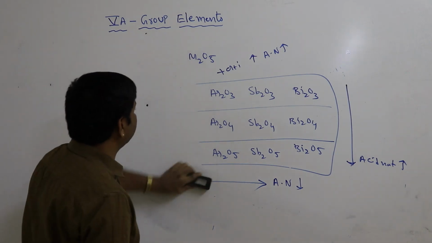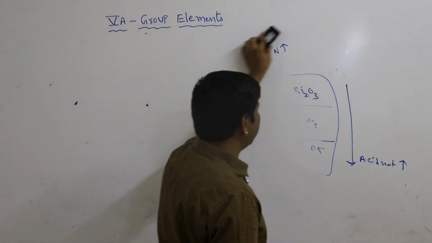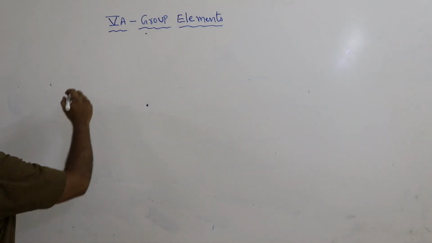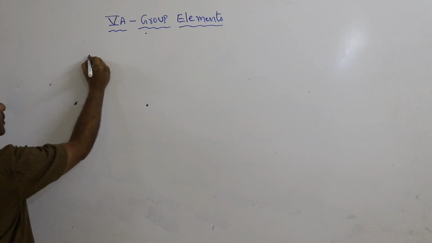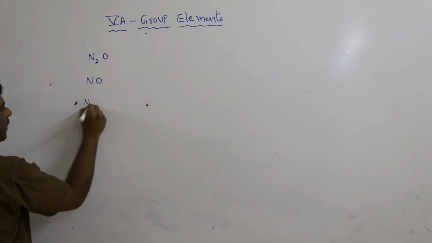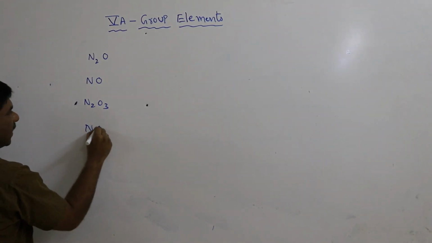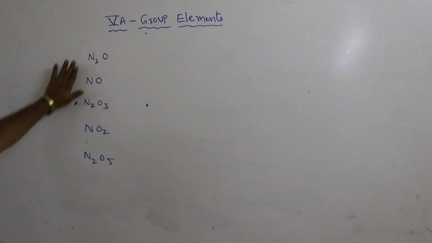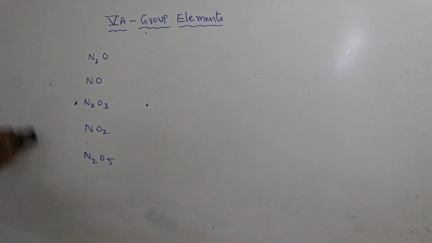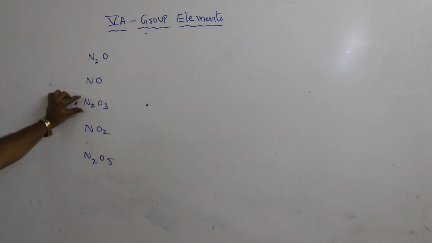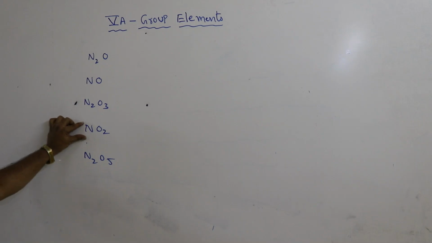Nitrogen oxides are mainly five oxides: nitrous oxide, nitric oxide, dinitrogen trioxide, nitrogen dioxide, dinitrogen pentoxide.